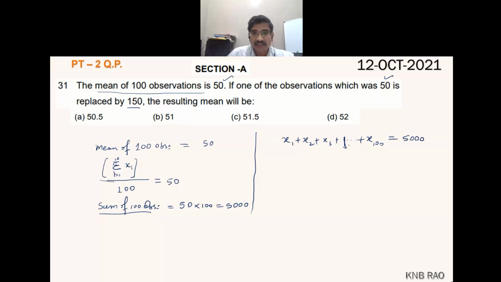They thought that 50 is wrong. Now that 50 they are replacing by 150. That means they are taking away 50 and bringing 150 instead. Is it clear, children? Yes, sir.